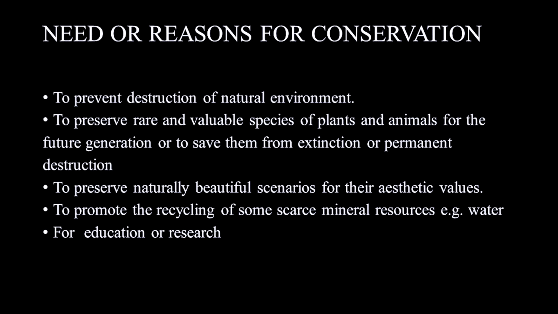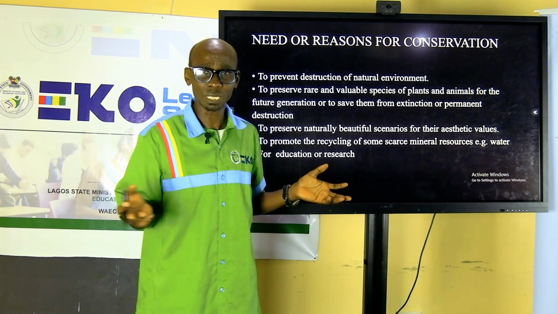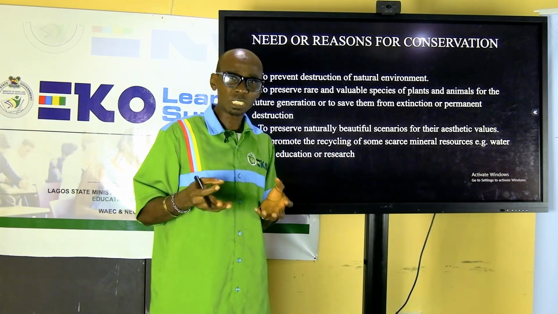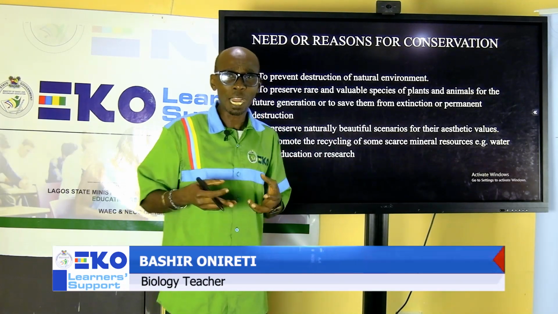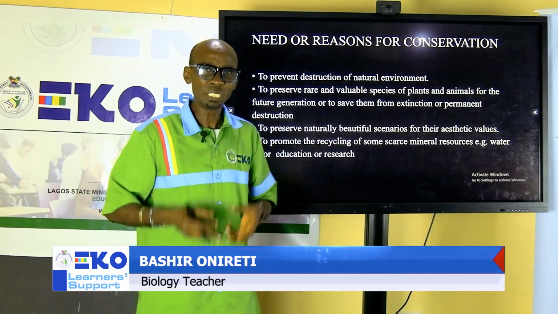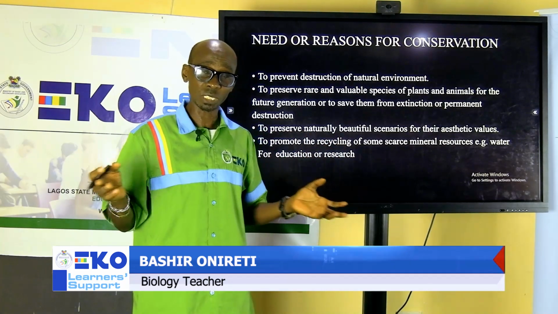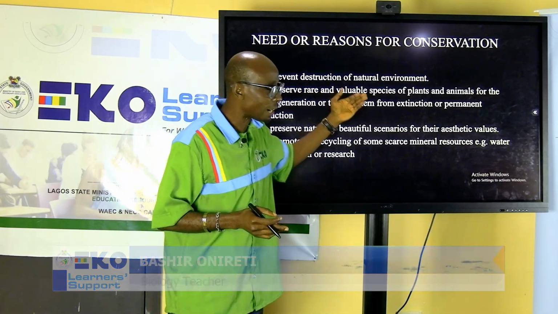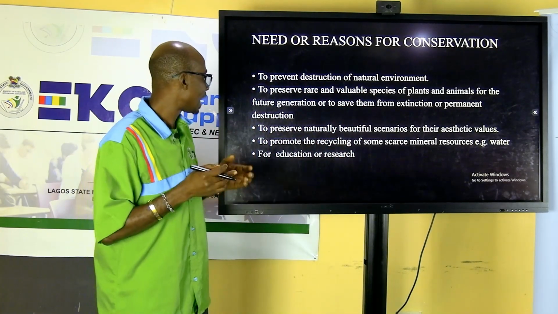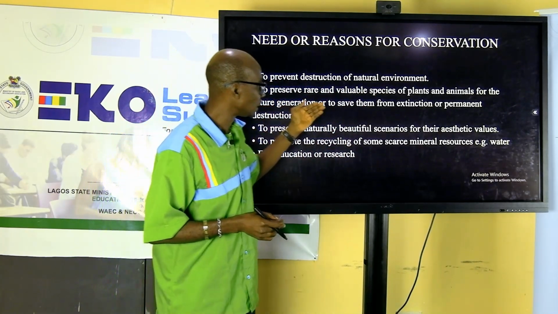Like the dinosaur. We don't have dinosaurs again. If part of the species or gene of the dinosaur had been preserved, then by now we would have some breed of dinosaur, not just pictures that we see around. So we preserve rare and valuable species of plants and animals for future generations.